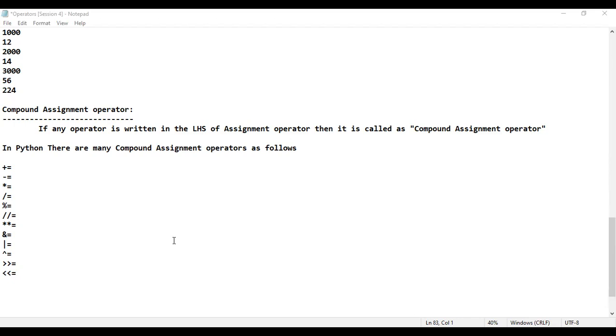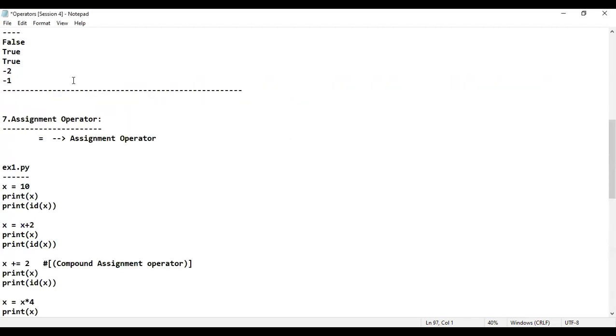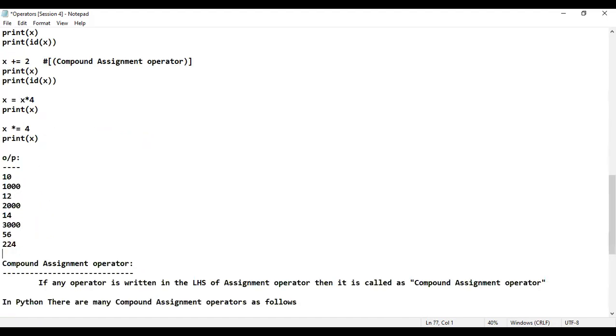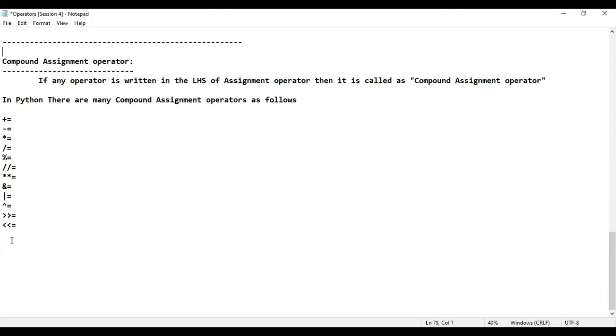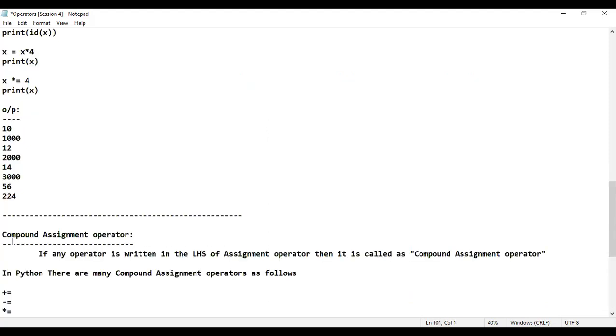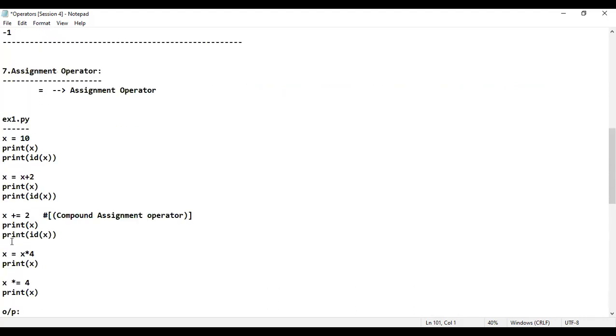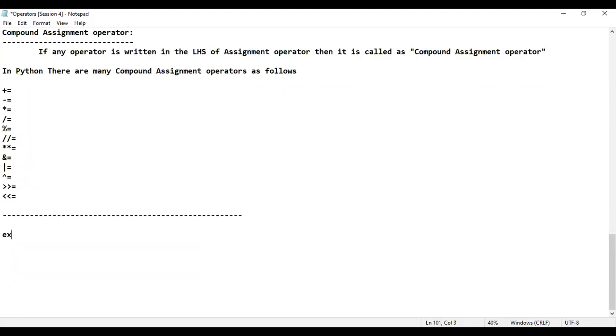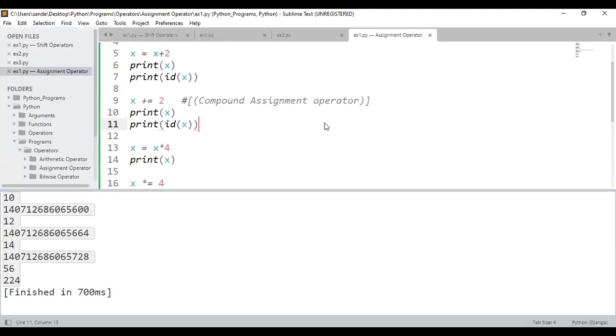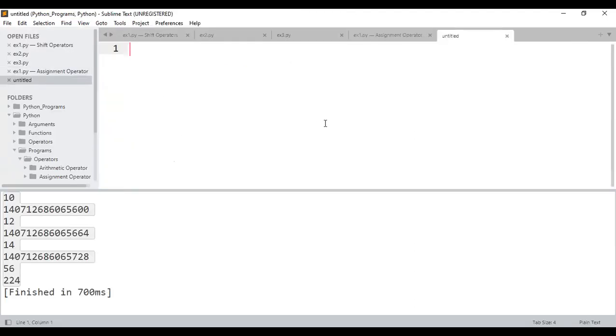Let me just consider another example. We'll see how many of them will tell the proper answer for this one. Still, many of them will be having doubt for this particular topic, whatever I'm going to consider. Why, sir? Because they would have learned this topic in Java. That's the reason they'll be having confusion. I'll consider example number 2.py. I'll go back to Sublime Text. In this Sublime Text, I'm going to consider that example number 2.py. In this example number 2.py, please observe and tell me the answer.